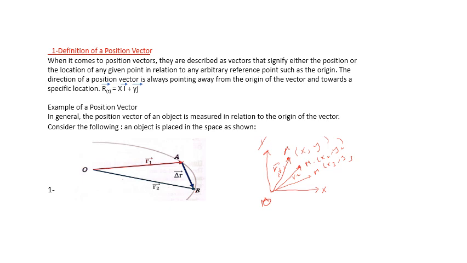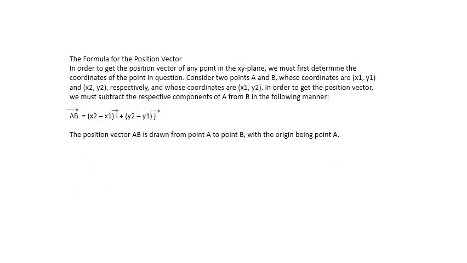Okay, now we'll take an example to calculate the displacement vector AB, meaning to get the displacement (x2 minus x1) i plus (y2 minus y1) j. How? We say that AB, the displacement vector delta r, equals rB minus rA.